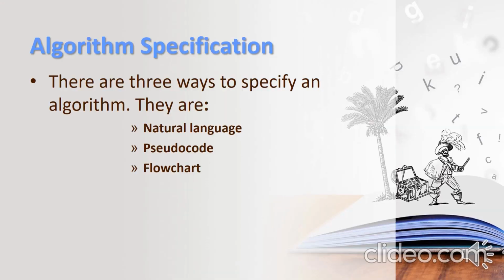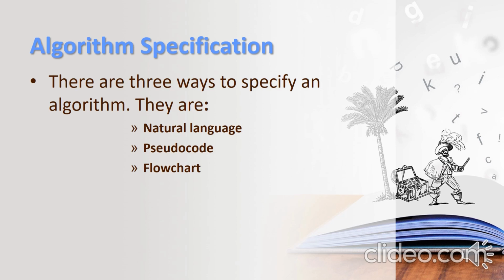Next, algorithm specification. There are three ways to specify an algorithm. They are natural language, pseudocode, and flowchart. What is natural language? Natural language is an English-like language. You give instructions in an English-like language.